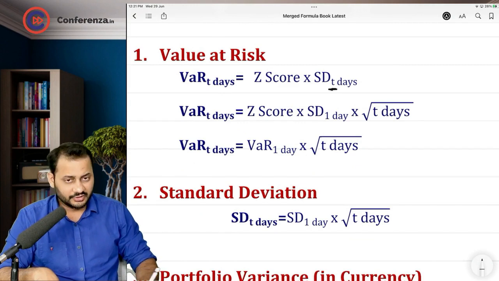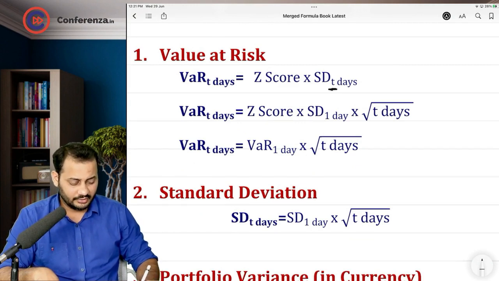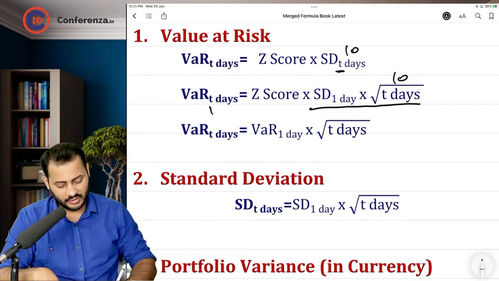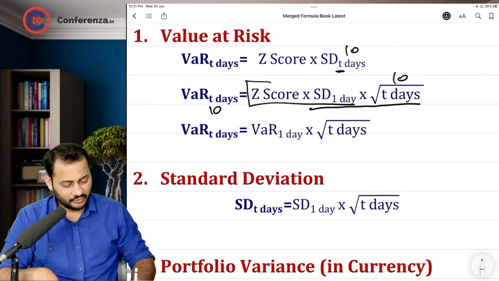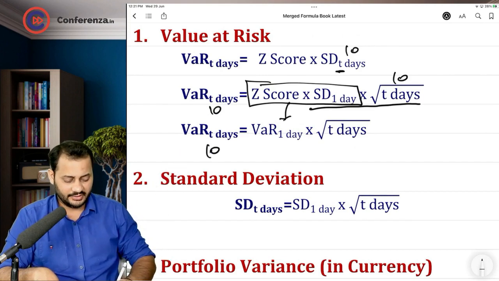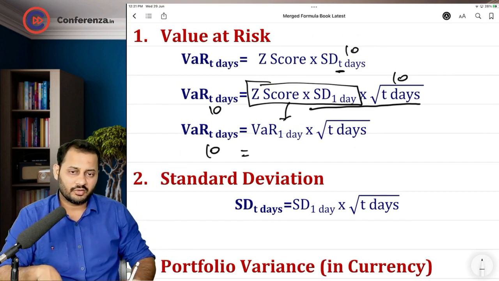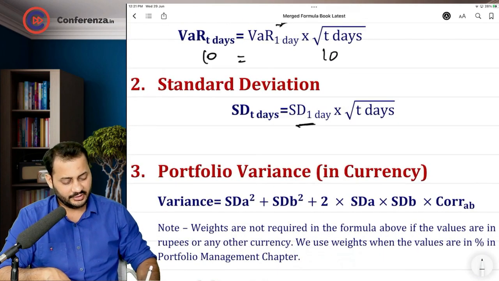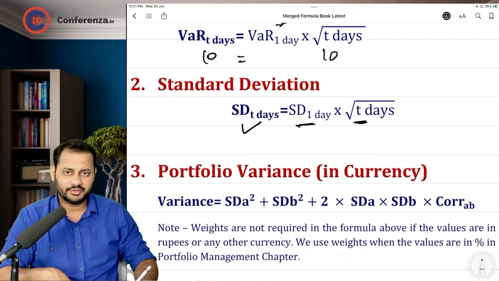Then standard deviation for multiple days can be calculated as standard deviation of 1 day into under root t. So if you want to calculate it for 10 days, take it under root 10. This will give you VAR of 10 days. Now this part, Z score into standard deviation of 1 day, is also called VAR of 1 day. So if you want to calculate VAR of 10 days, you can simply take VAR of 1 day into under root 10. Standard deviation of 1 day into under root t will give you standard deviation of t days.